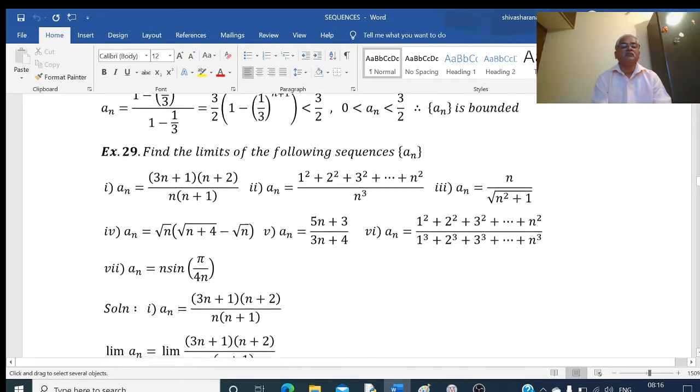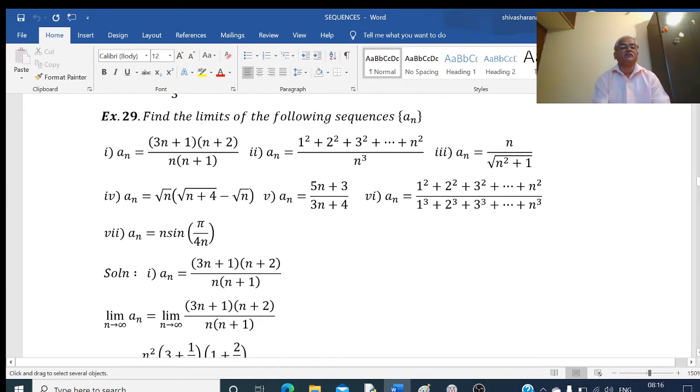Next example, we find the limits of some sequences here. Find the limits of the following sequences. This is the first example, an equal to 3n plus 1 divided by n plus 2 divided by n, that is, 3n plus 1 into n plus 2 divided by n into n plus 1. Okay.